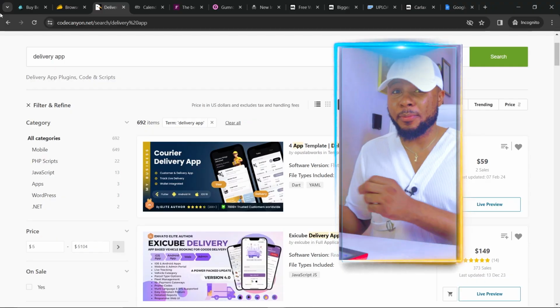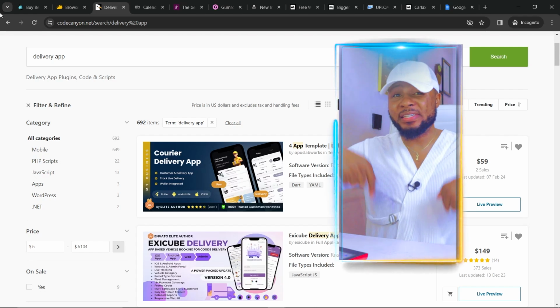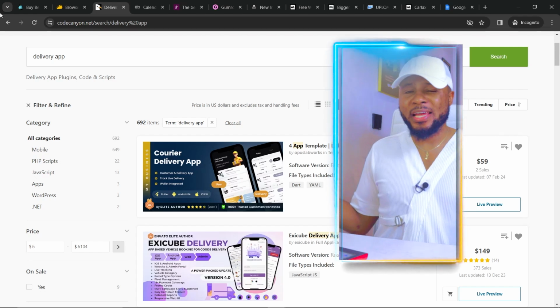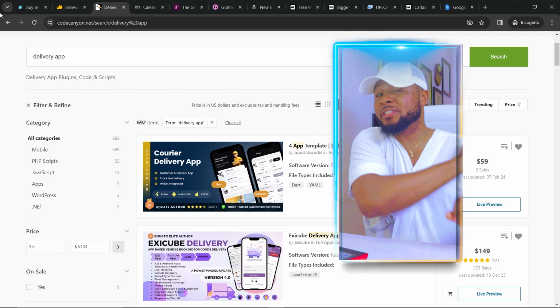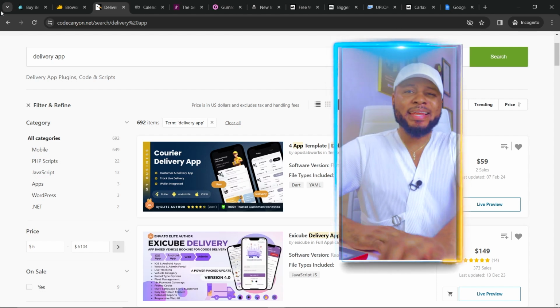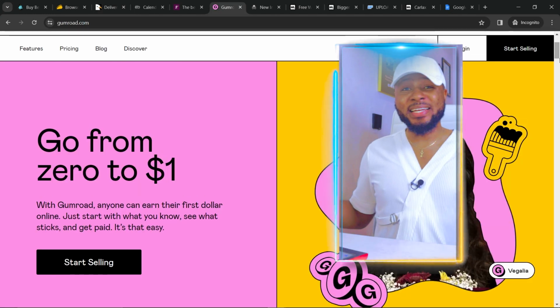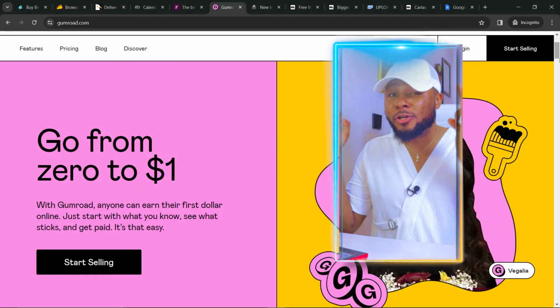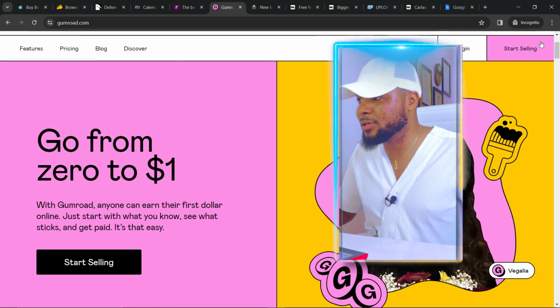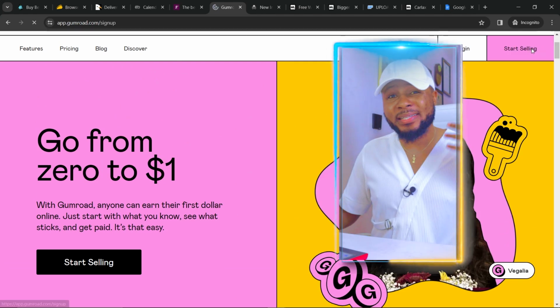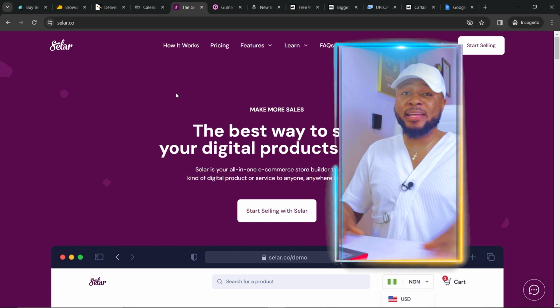And the one I currently use is seller.co. I don't know if it's available in all parts of the world, but I'm going to be leaving the link in the description so that you can just sign up if it's available in your country. But if it's not available in your country, then the one that is available worldwide is gumroad.com. So you can sell anything. As you can see, you can start selling on Gumroad, and all you have to do is click on start selling, and then you sign up and start selling on Gumroad. And the same thing applies to seller.co.